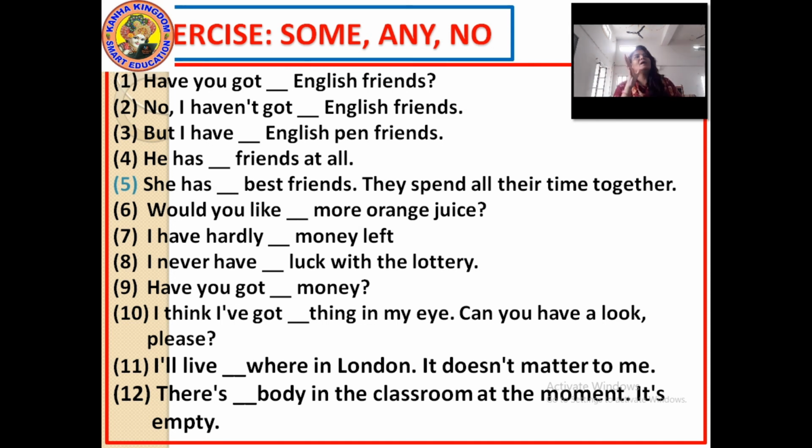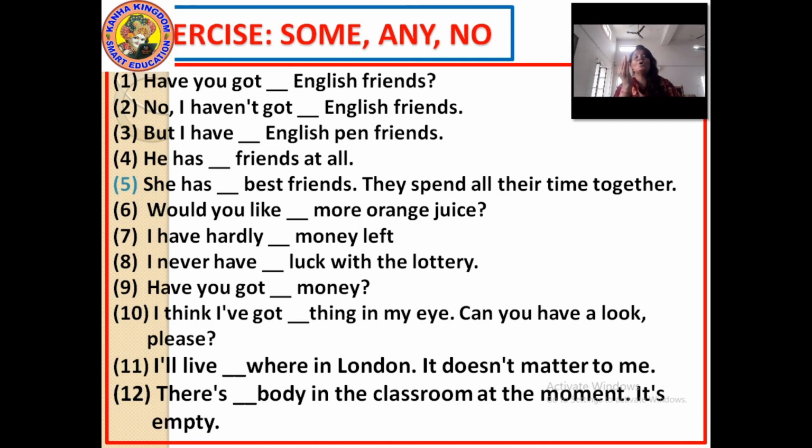Number 1. Have you got dash English friends? Have you got any? Have you got any English friends? No, I haven't. Now again, look here. The sentence is negative. So what are we going to use? Have you got some English friends?